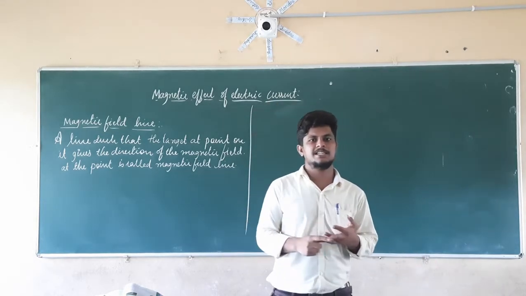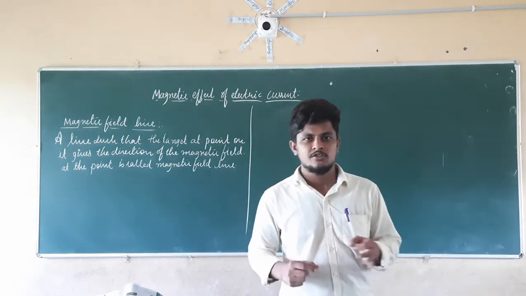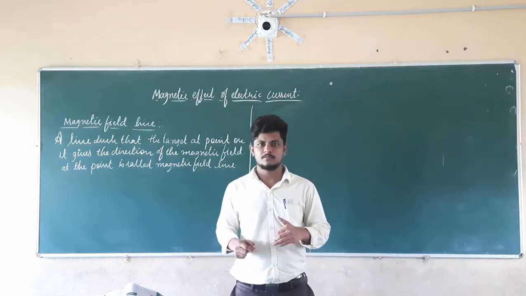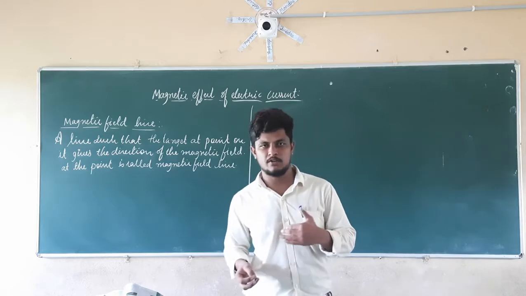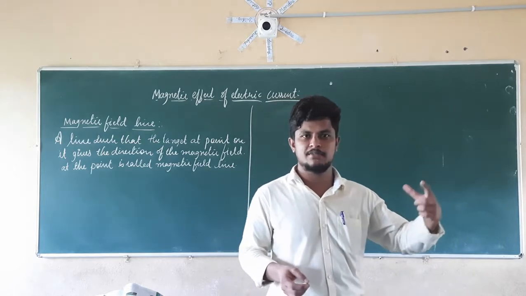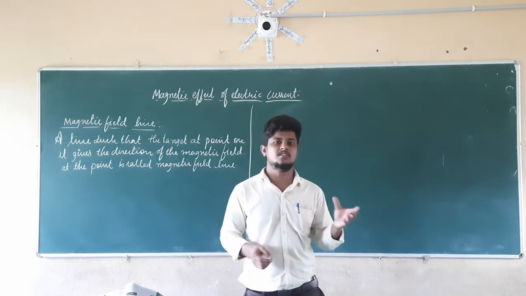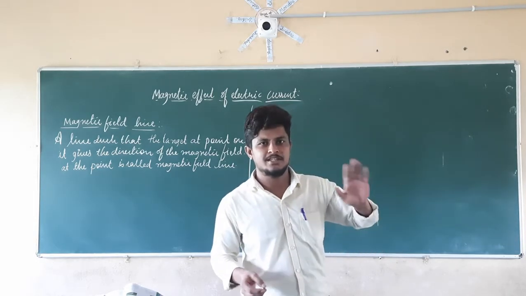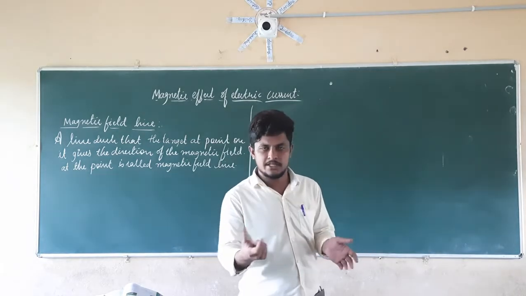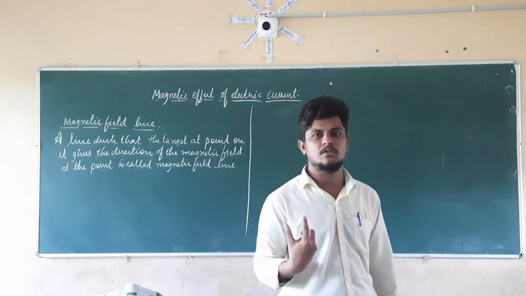The magnetic compass was used in olden days, in ancient times, to check directions. The magnetic compass is always going to show the direction from north to south. The reddish color in the magnetic needle is the north pole, whereas the blue color is the south pole. So it always shows the north and south direction. Now if you rotate the compass, it again is going to show the north to south direction.